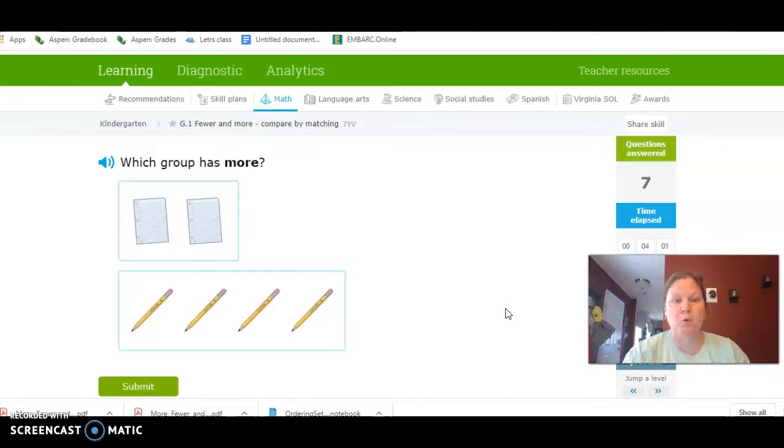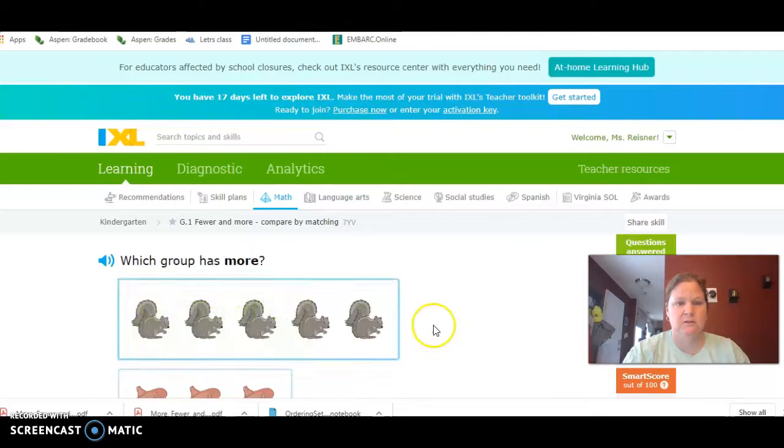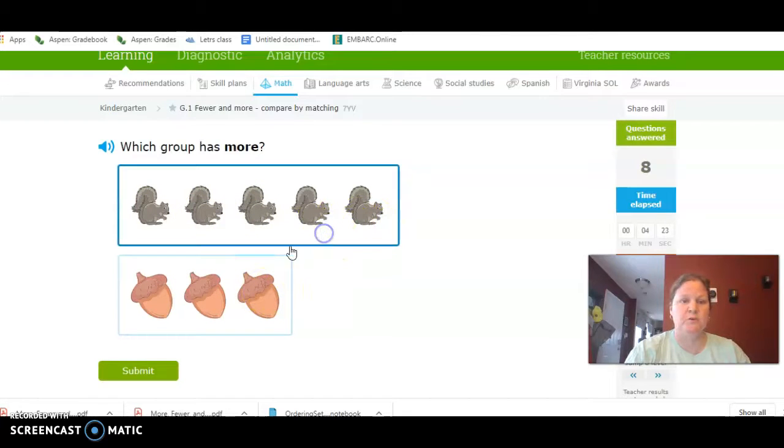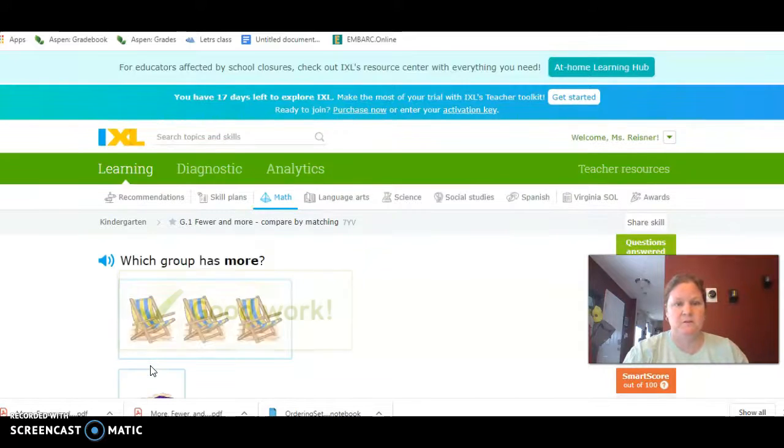Which group has more, paper or pencils? Good. Pencils. Which has more, squirrels or the acorns? 1, 2, 3. Yeah, there's more squirrels.